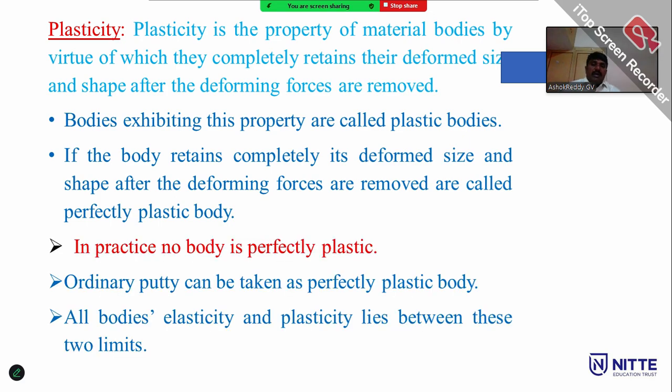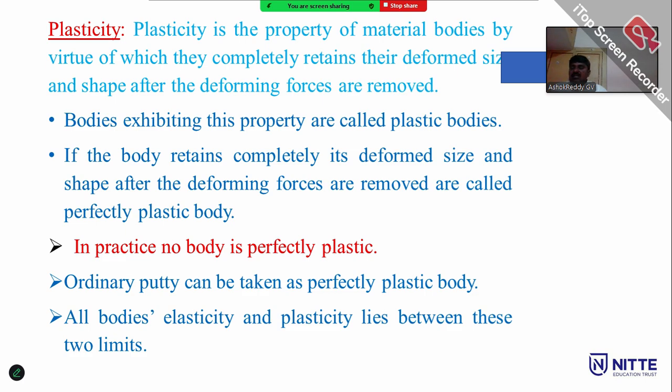Some materials cannot regain their original shape and size when the deformation forces are removed. That property of the materials is called plasticity. Bodies exhibiting this property are called plastic bodies. If the body completely retains its deformed size and shape after the deforming forces are removed, it is called a perfectly plastic body.